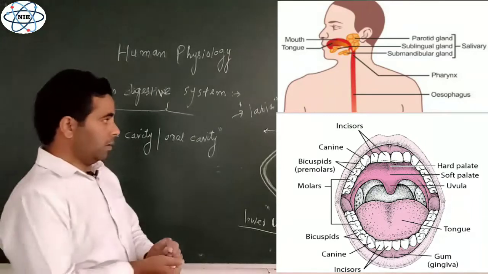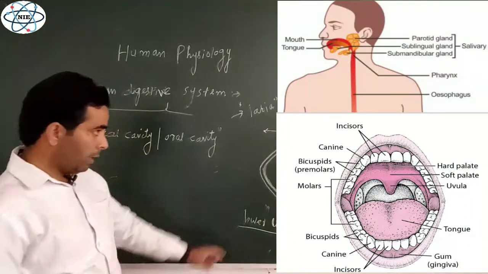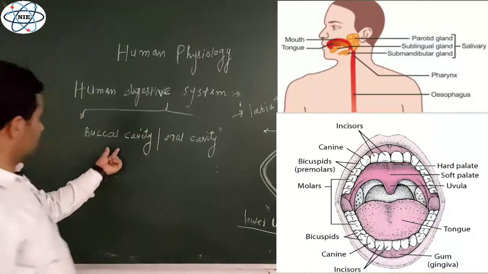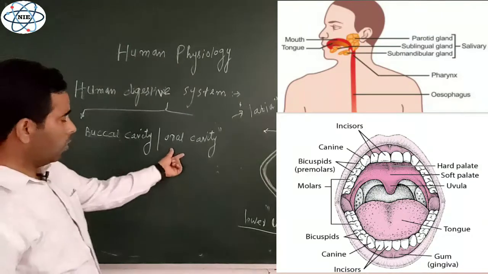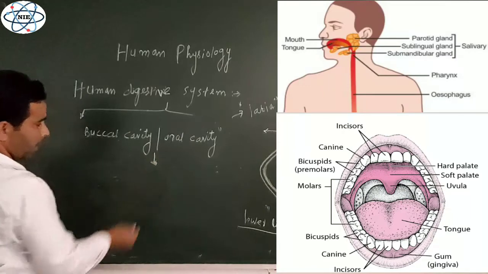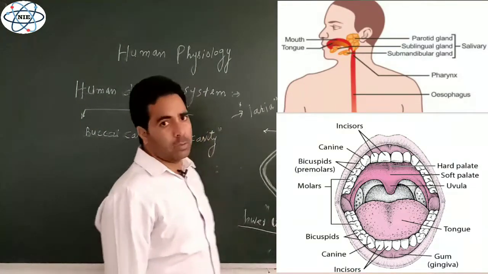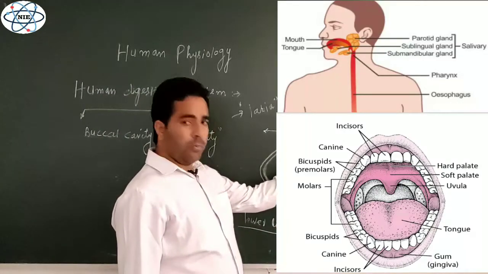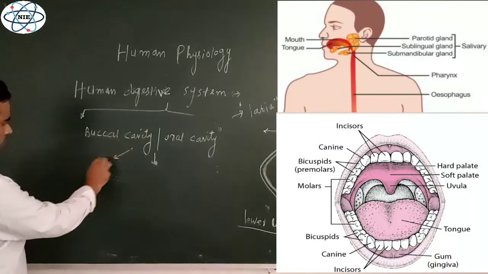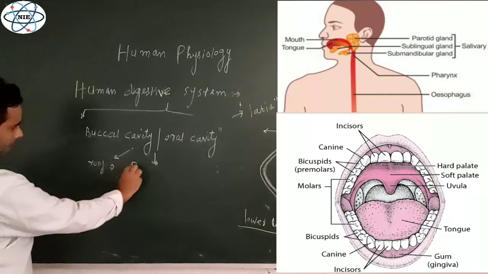So the mouth, which is a slit-like structure guarded by the two movable lips, opens into a wide chamber. That chamber is known as buccal cavity or oral cavity. Now, this oral cavity has a roof and it has a floor as well. The roof of the buccal cavity is known as palate.